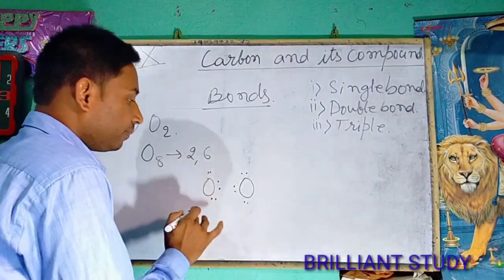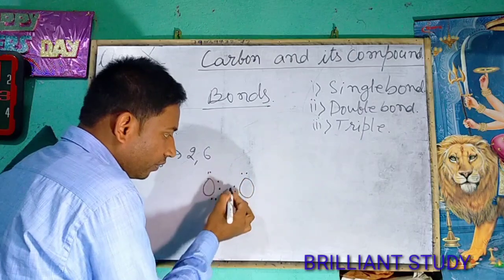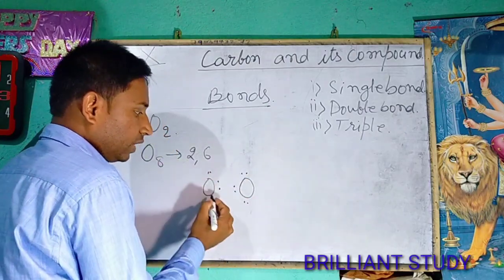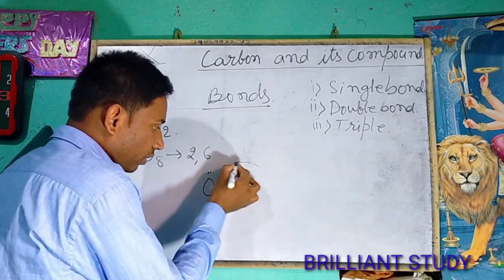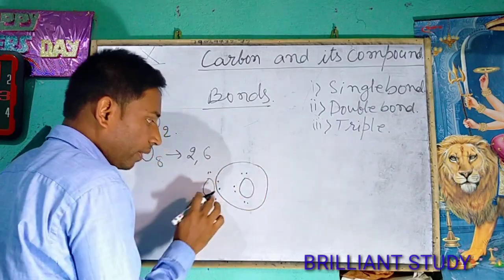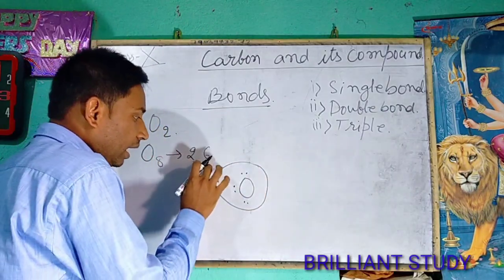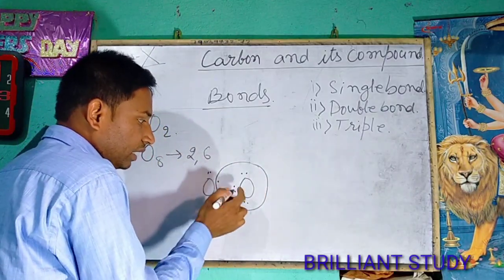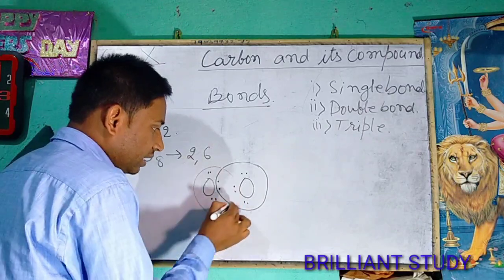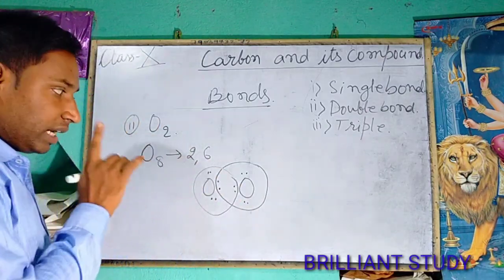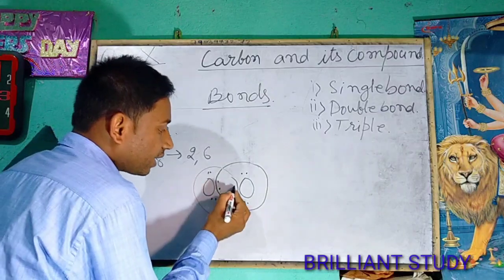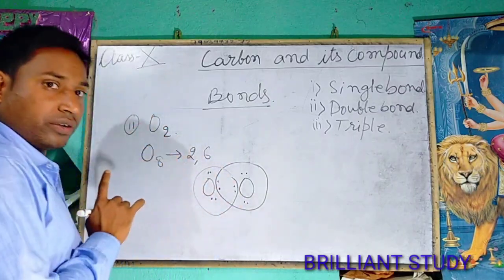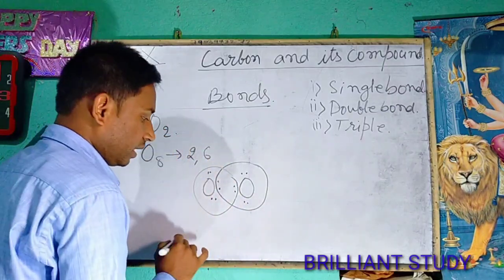So in this case, if this atom takes 2 electrons from this atom, and this atom takes electrons from this atom, that means there is sharing of 4 electrons, 2 from each.